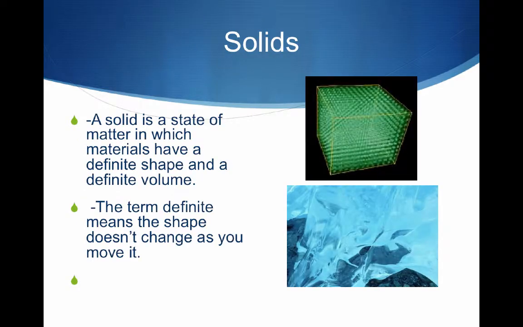Solids are a state of matter that have a definite shape and a definite volume. So what that means is that their shape and volume do not change based on where they're at. As long as the temperature and pressure stay the same, then the solid shape will always be the same. Again, the atoms are vibrating in the solid, so they are moving, but they're barely moving.